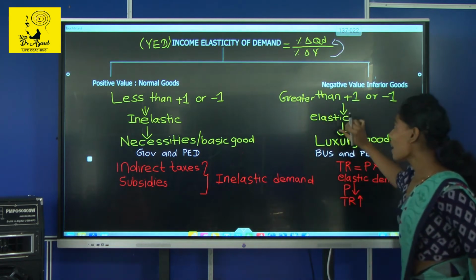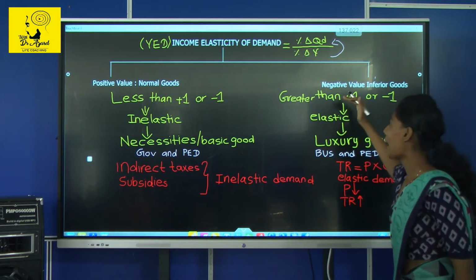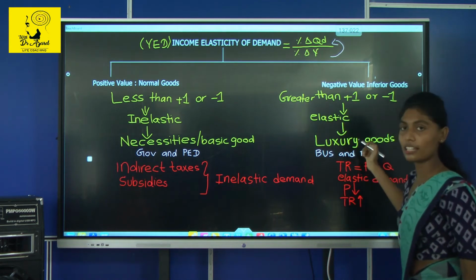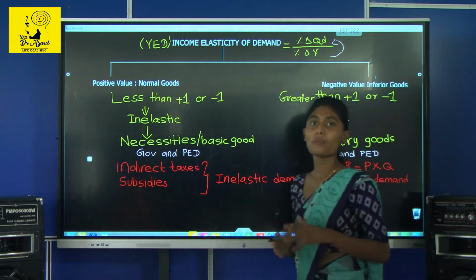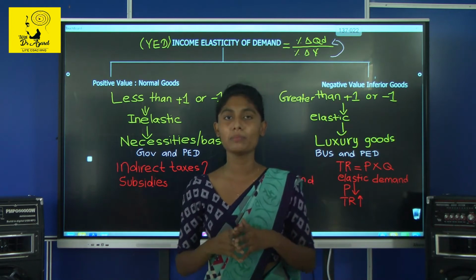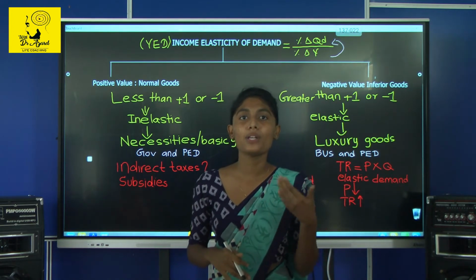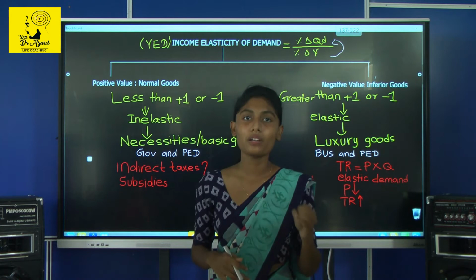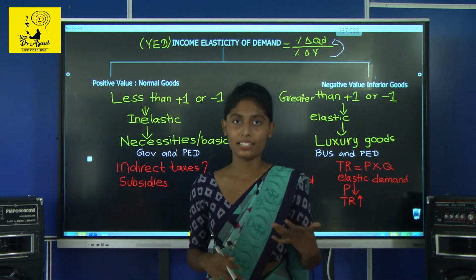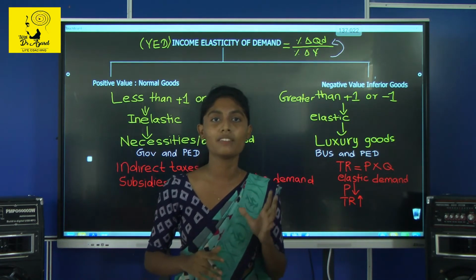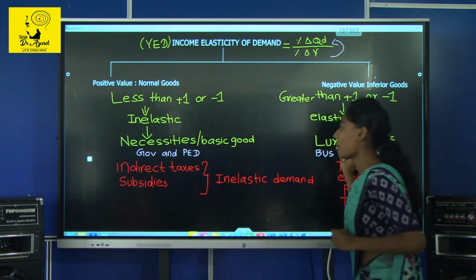Those basic goods have an inelastic demand. And if you get an answer which is greater than 1 and elastic, we say it is a luxury good. That means it is discretionary expenditure. What do you mean by that? You spend on those goods willingly; it is not automatic, and it is not needed for human survival. That we call luxury goods.